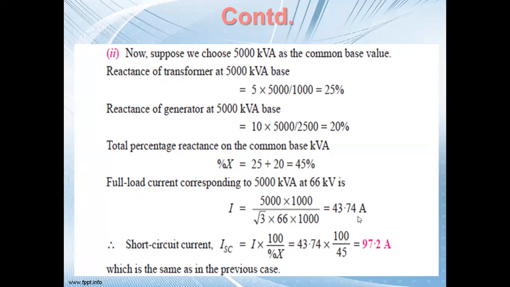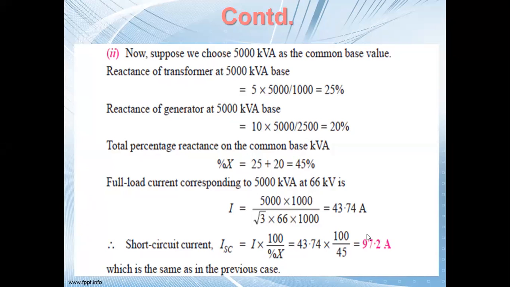We'll do the same calculation, that is 5000 kVA into 1000 by root 3 into 66 into 1000. This is 43.74. So the short circuit current ISC equals I into 100 by percentage X. We substitute this value and we get the same value.